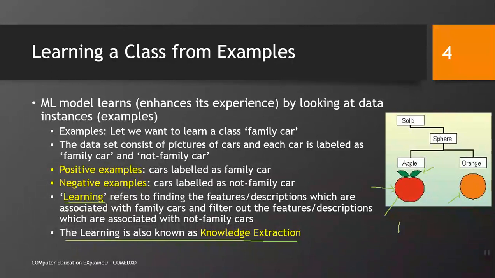So again there is a set of features which are extracted by our learning algorithm or the model in order to decide in future whether the new instance which is given to it belongs to class 1 or class 2.